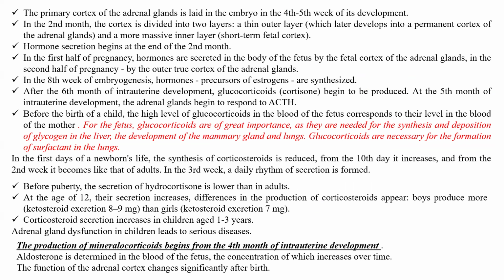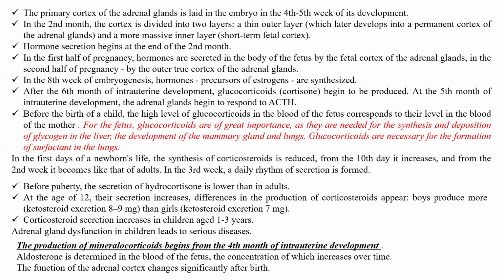In the second month, the cortex is divided into two layers, a thin outer layer and a more massive inner layer. Hormone secretion begins at the end of the second month. In the first half of pregnancy, hormones are secreted in the body of the fetus by the fetal cortex of the adrenal glands. In the second half of pregnancy, by the outer, real, true cortex of the adrenal glands.